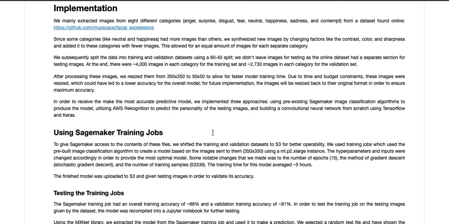So first we use SageMaker training jobs. To give SageMaker access to the content of these files, we shifted the training and validation sets to S3 for better operability. So if you guys don't understand what I'm saying right now, I'll just give you a brief overview of what I was using.